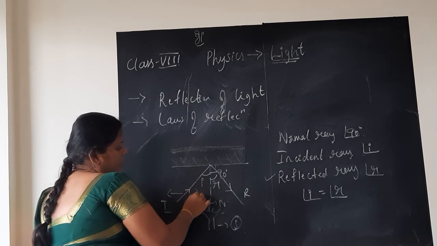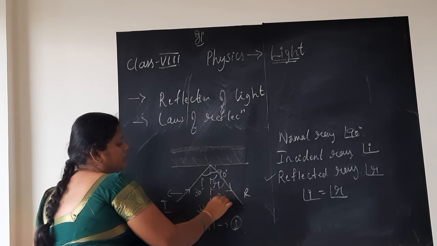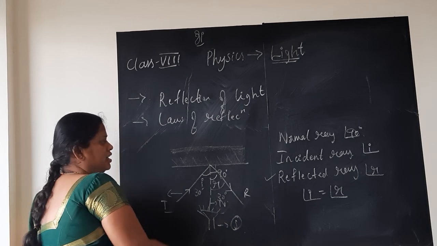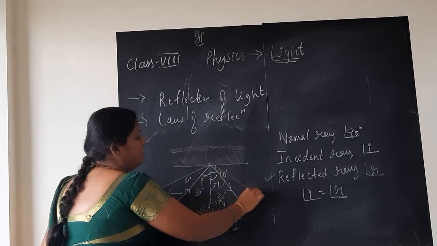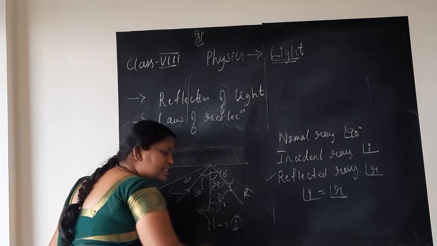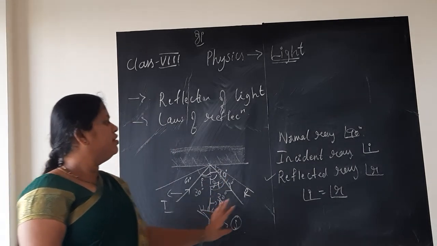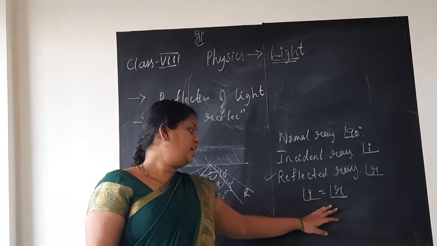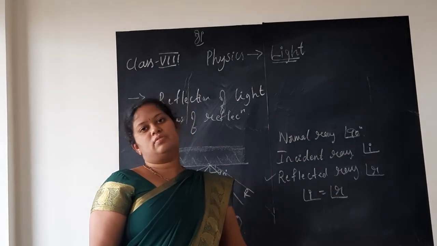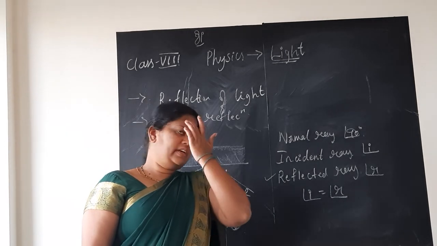Suppose i is 30 degrees, then r will also be equal to 30 degrees. Suppose I make the angle 60 degrees, then the reflected angle will also be 60 degrees. That is what we mean by the first point under the laws of reflection: the angle of incidence is equal to the angle of reflection.